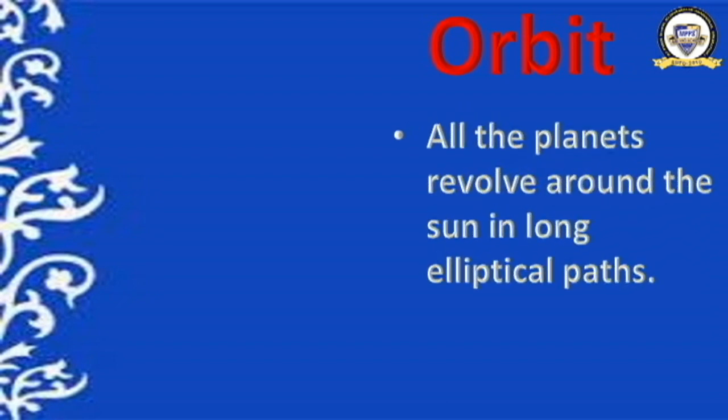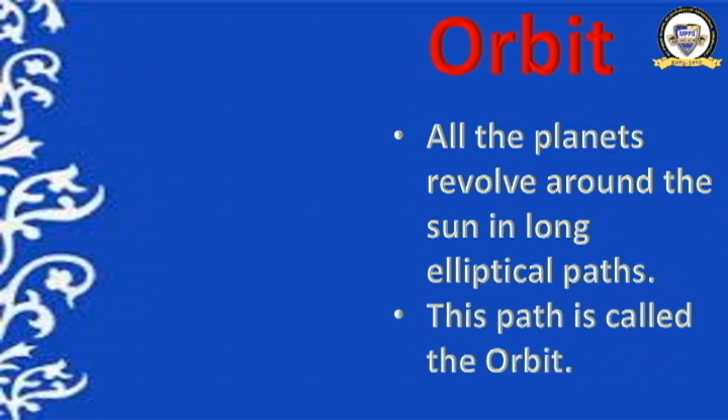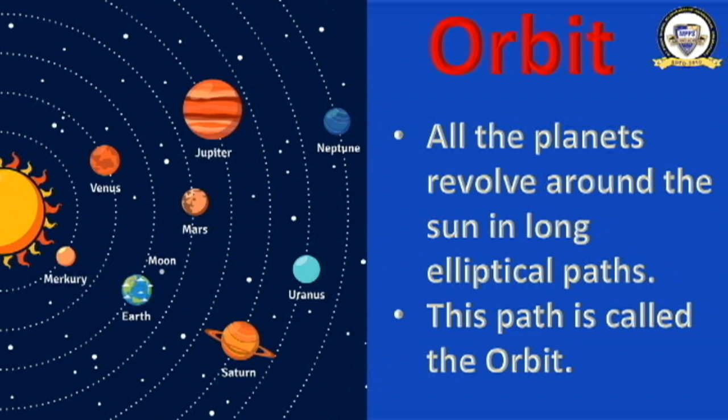What is orbit? All the planets revolve around the sun in long elliptical paths, and this path is called the orbit. I'll show you the picture also. You can see some dots. A path has been made for all the planets: Mercury, Venus, Earth, Mars, Jupiter, Saturn, Uranus and Neptune. It is supposed that all these planets revolve around the sun. They move around the sun on these paths.